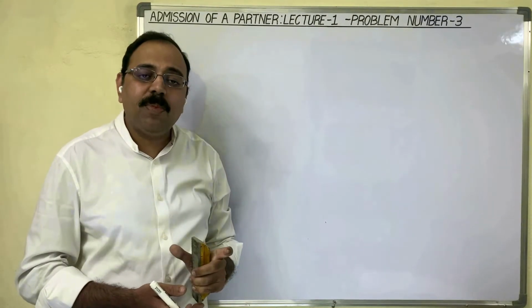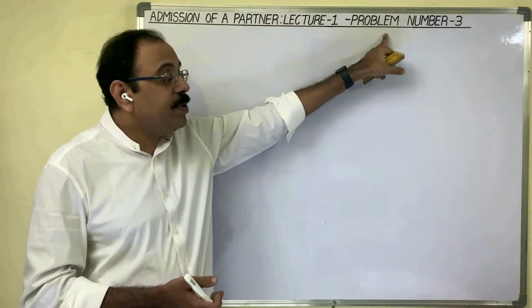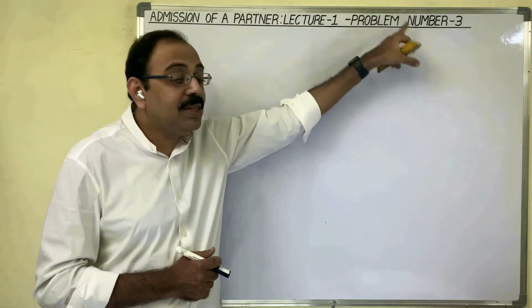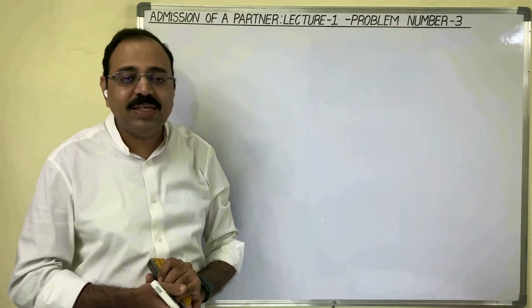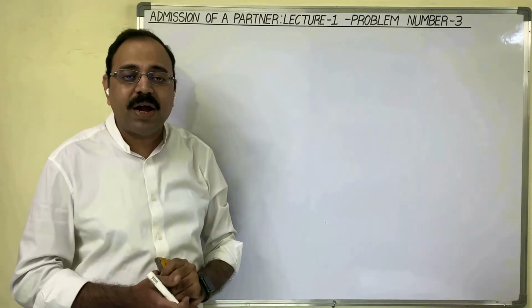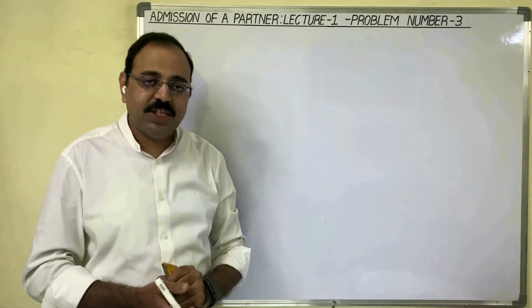Before explaining the problem, let me clear one doubt. In lecture 1, I have to explain about problem number 1, no? Directly from problem number 3, I am starting admission of partner series. Why? Because in case of admission of a partner, goodwill adjustment is one important adjustment.